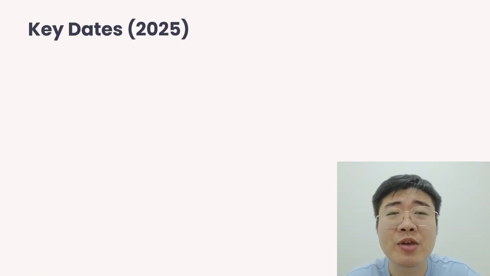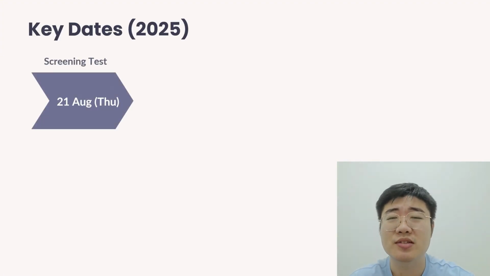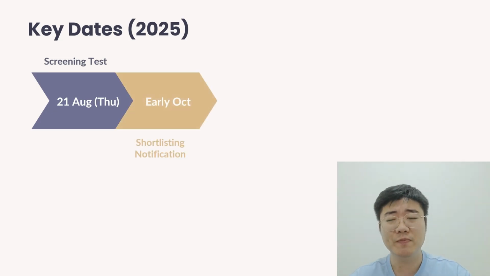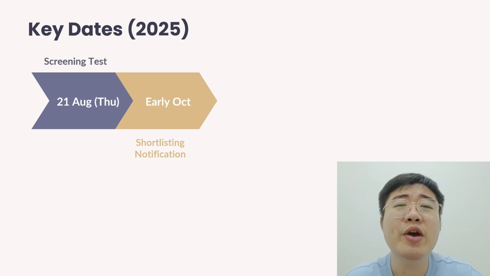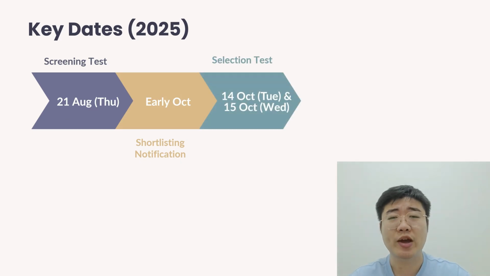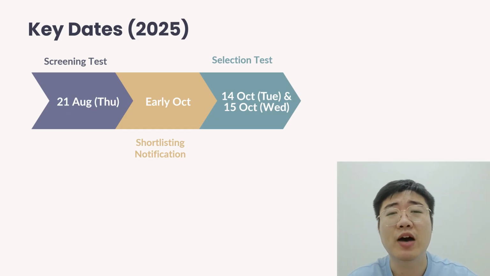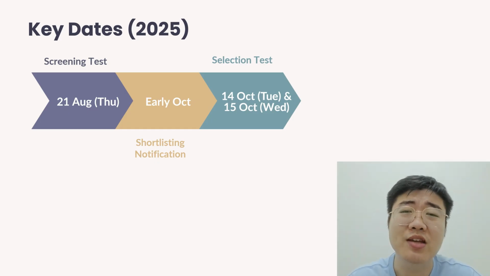Now about the exam key dates, the round 1 exam already happened on 21st of August. And these results will only be released in early October. After that, we will have the round 2 exam. This will happen on 14th of October and 15th of October. After which, the results will be released in early November.